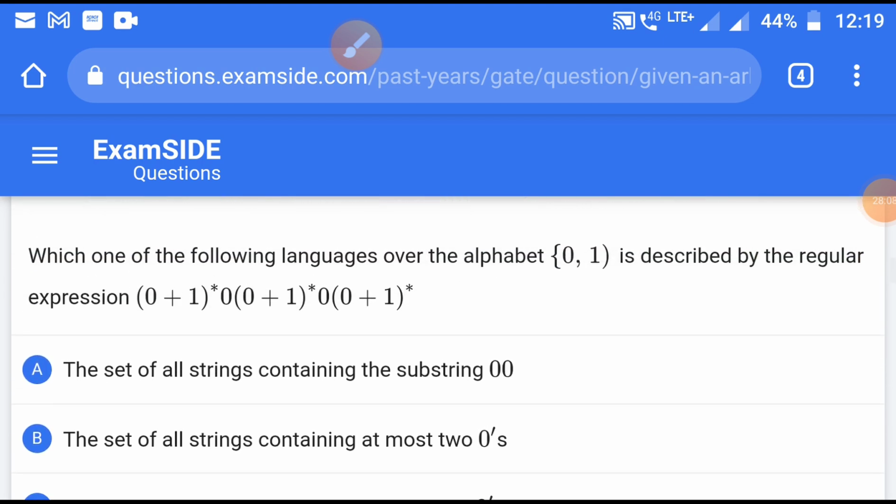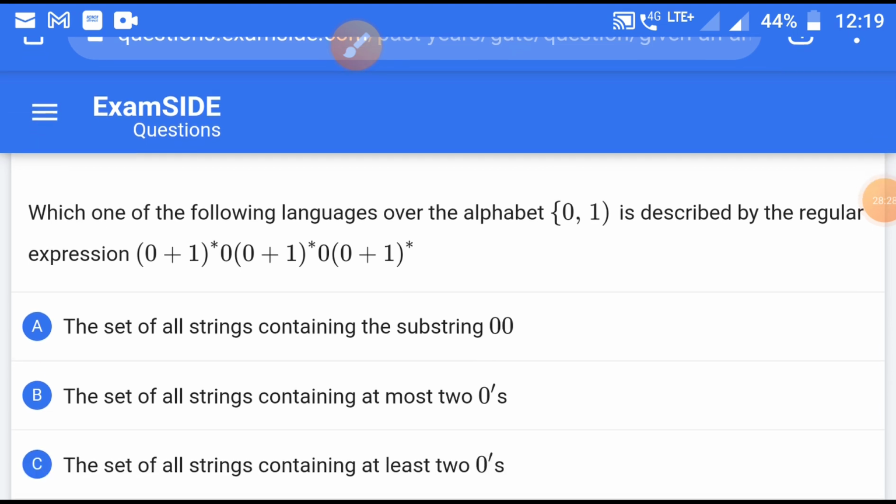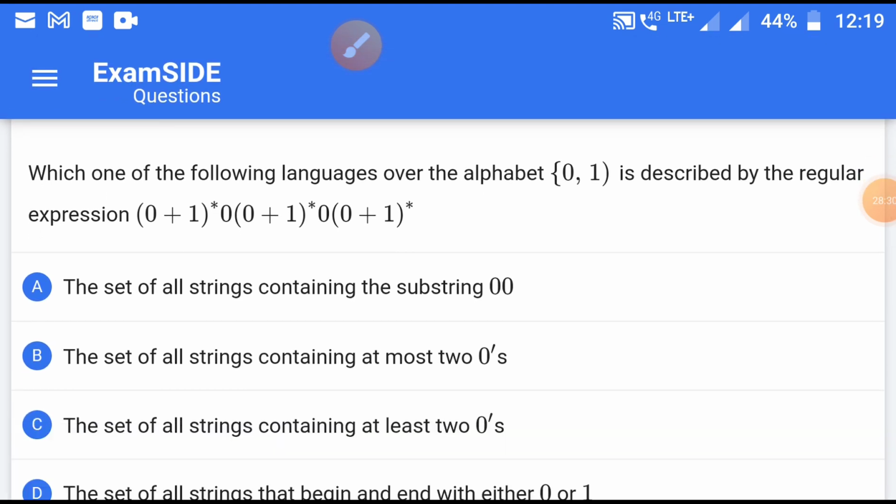Next question is, which one of the following languages over the alphabet 0 1 is described by the regular expression (0+1)*0 0(0+1)*0 0(0+1)*? So you just have to see which one is the same, the equivalent one among them.